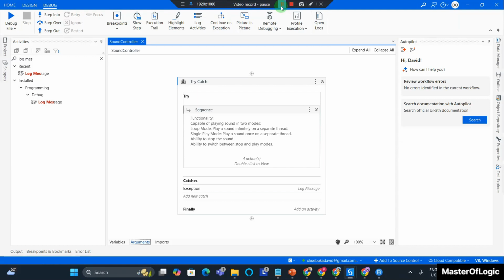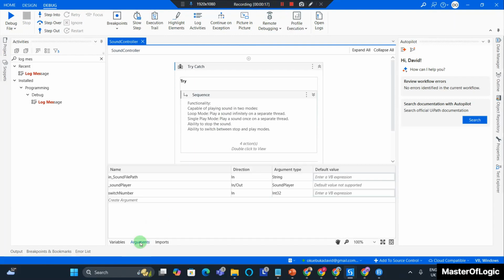Okay, I am really sorry that I have to rename my arguments countless number of times. I don't want to get you guys confused, but I feel it's necessary that I let you know. If you head over to the arguments section, it is best practice that the name of an argument begins with a word that matches its direction.